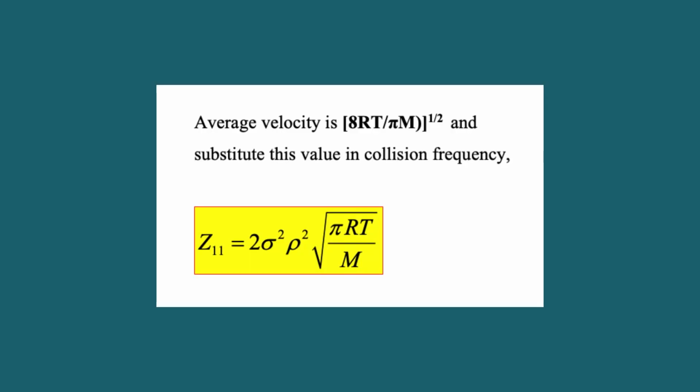This equation implies that the collision frequency depends on average velocity V, collision diameter sigma, and the number density rho. Obviously, for a given rho and sigma, the collision frequency is directly proportional to the average velocity V. We know that the average velocity is root of 8RT by pi m, and substituting this value in collision frequency, Z11 equals 2 sigma square rho square root of pi RT by m.